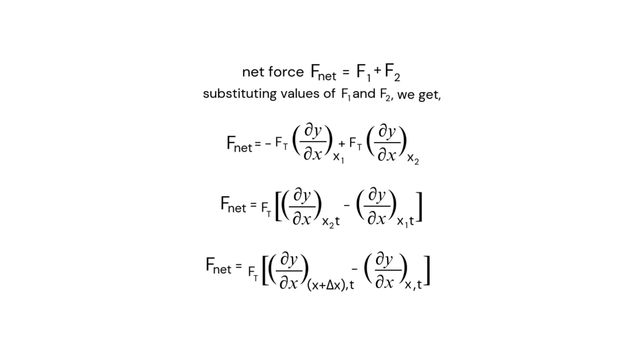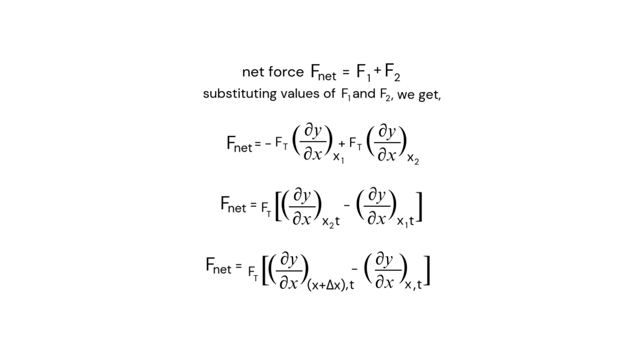Now on finding the net force, we substitute the values of F1 and F2. So we get F net equals minus Ft dy by dx at x1 plus Ft dy by dx at x2. I can take Ft common, so I'll get Ft times dy by dx at x2 at time t minus dy by dx at x1 at time t.